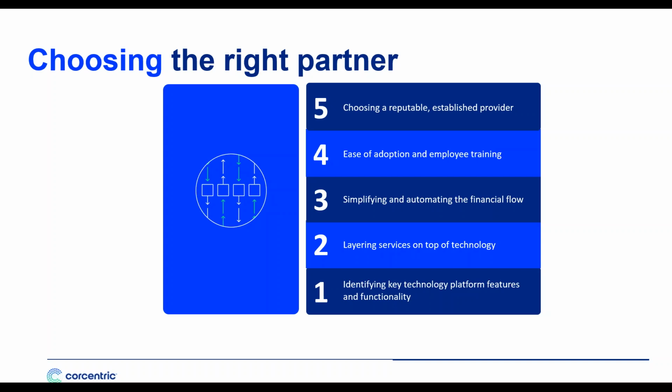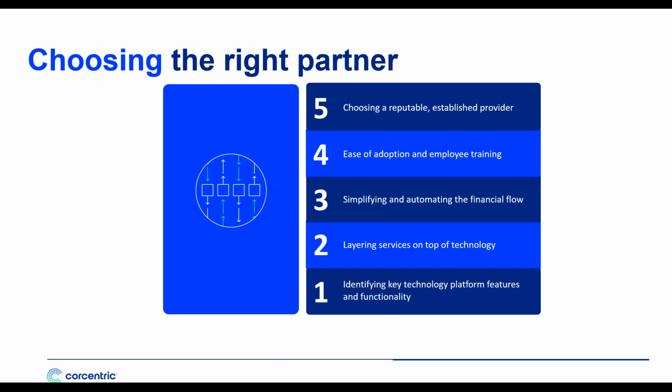Second, you want to make sure the partner layers services on top of technology. You want to make sure they're going to support you with implementation, support, upgrades, as well as additional services, perhaps supply chain financing. You want to ensure that the partner has tools for simplifying and automating the financial flow.